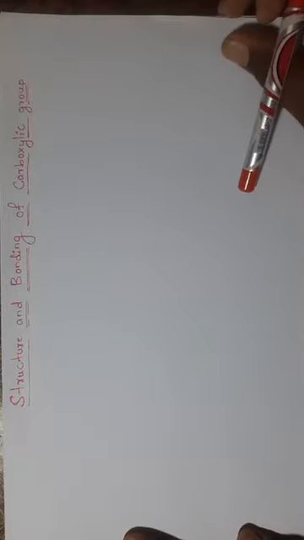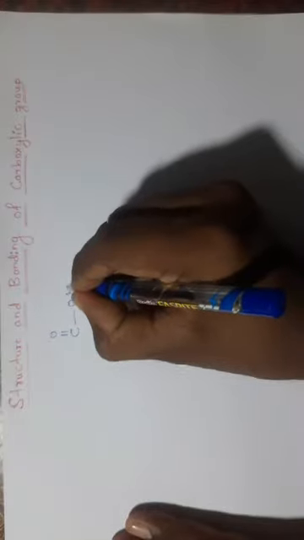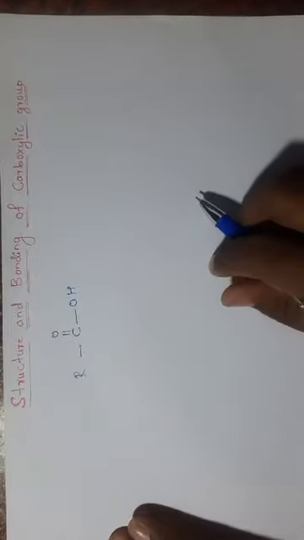Good morning friends. Today we are going to discuss the structure and bonding of carboxylic acid. In the structure of the carboxylic group, the carboxylic group is like this: C double bond O, OH. This is the carboxylic group.